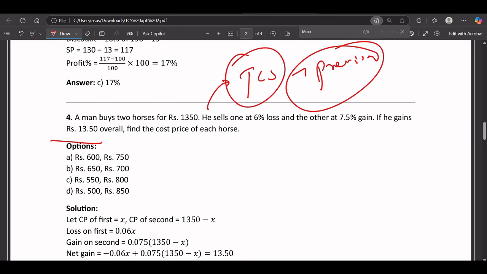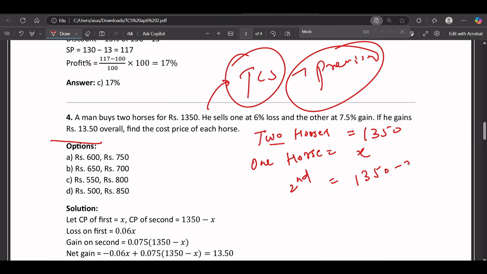So he's saying a man bought two horses for 1350. Suppose the price of one horse is X rupees. Definitely for the second one it will be 1350 minus X. So the price for one horse is X rupees, and for the second one, it is 1350 minus X.